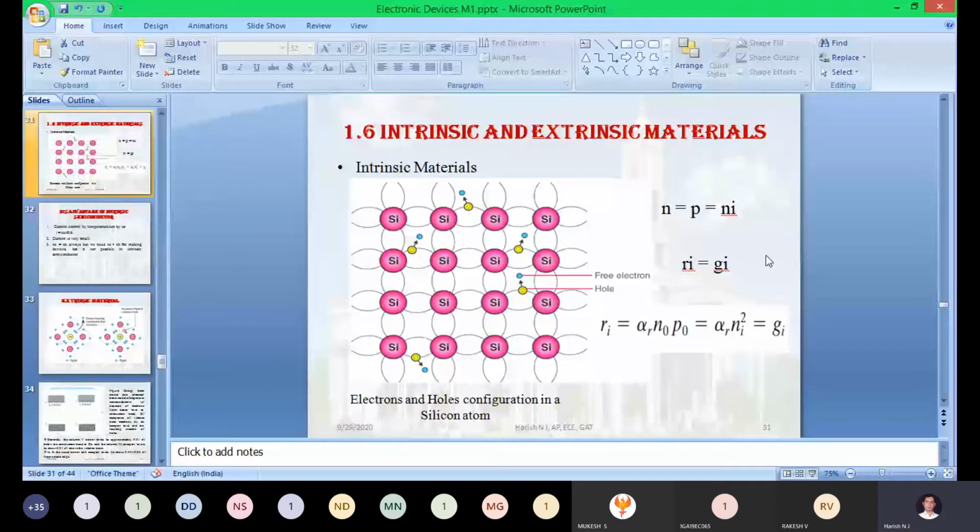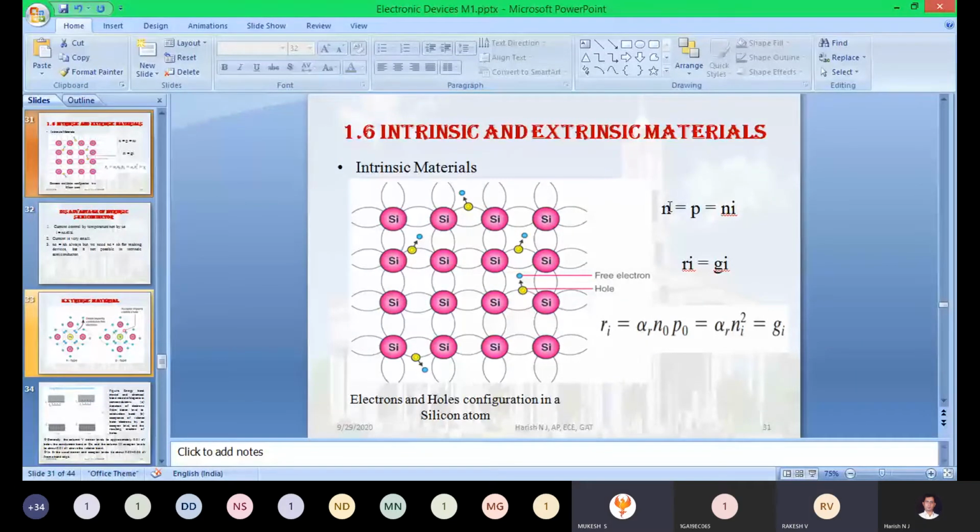Still it maintains this same equation, N equal to P equal to Ni, or are there any changes? N stands for number of electrons, P stands for number of holes, Ni stands for number of intrinsic material. In the P type, will holes become more or electrons become more?